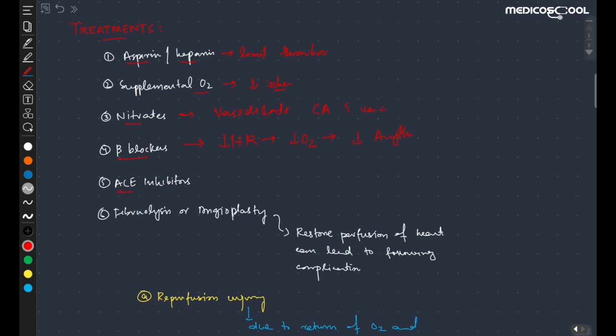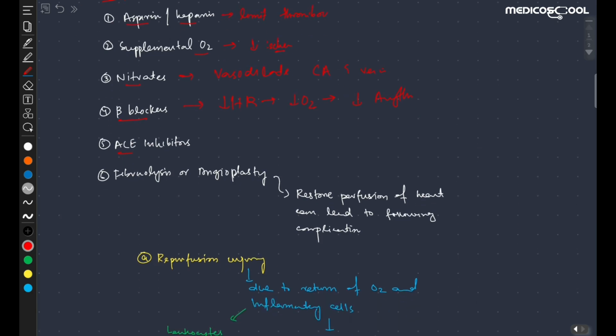We also give ACE inhibitors, and the purpose of ACE inhibitors is to decrease the left ventricular dilation. Because the ACE inhibitors will inhibit the angiotensin, and this will in turn lead to a decrease in the blood volume and decreased pressure on the left ventricle.